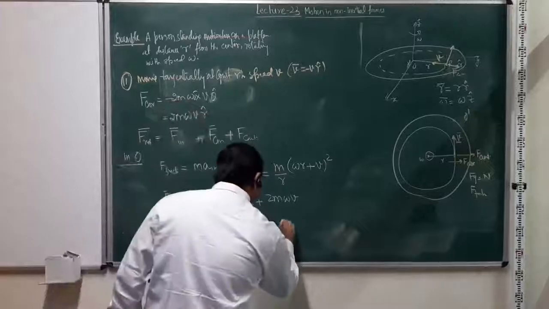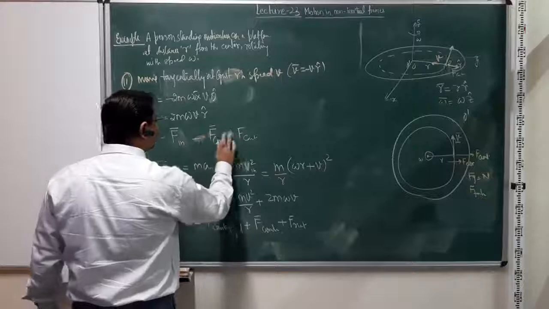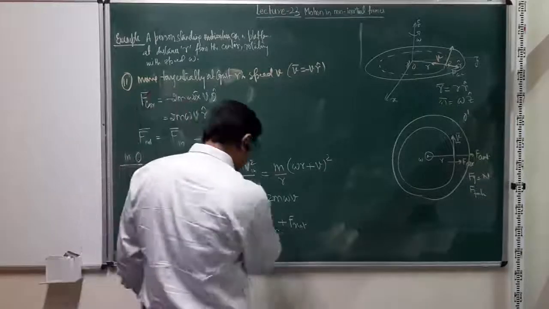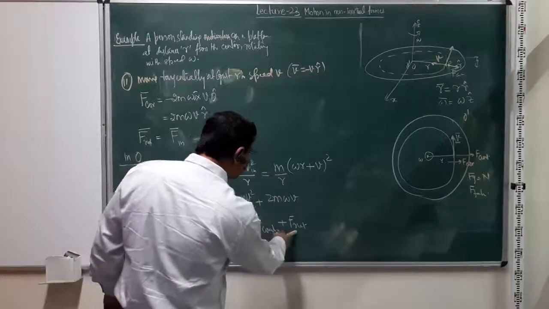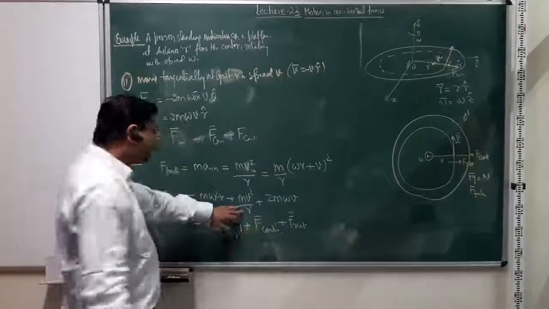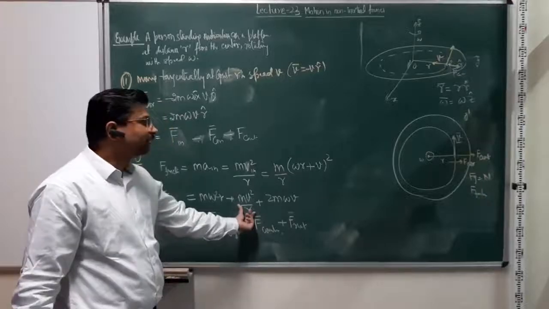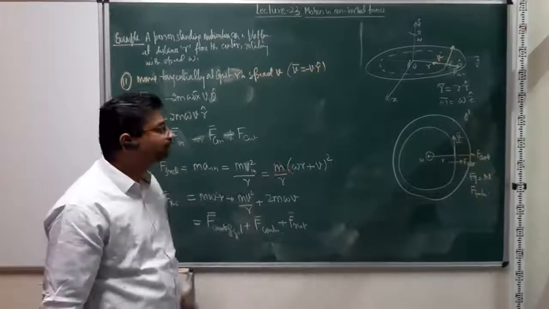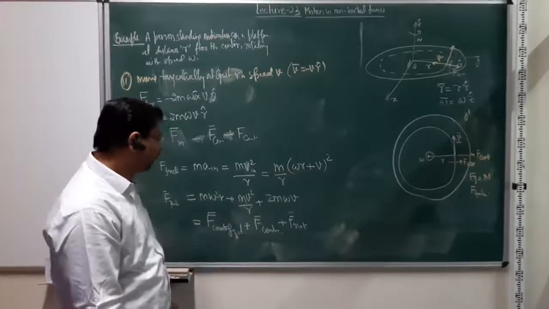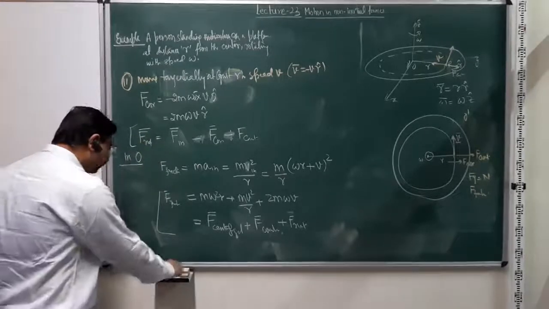And what is this? This one is nothing but F. I think here I missed the sign, so let's change the sign properly. Right? Looking at what we did in the earlier ones. So F Coriolis plus this, which is F of rotation. Right? Because on the platform, this is the actual motion of the person. He has a tangential velocity v, so his acceleration is v square over r. Right? And if you look at these two, these are exactly the same things.